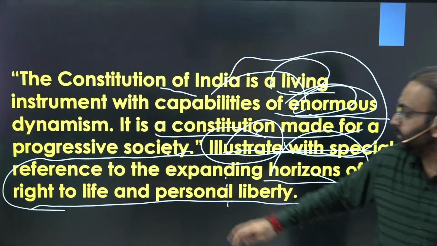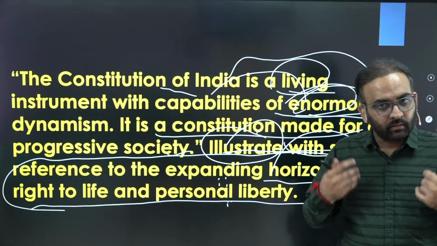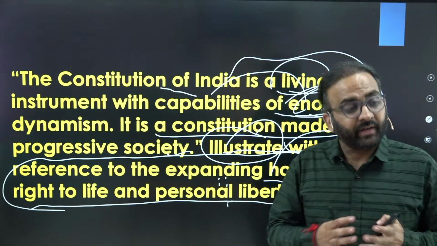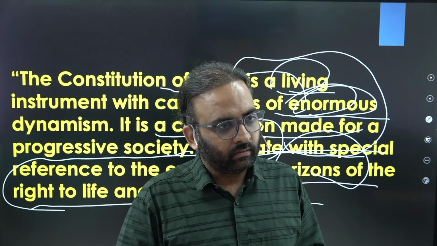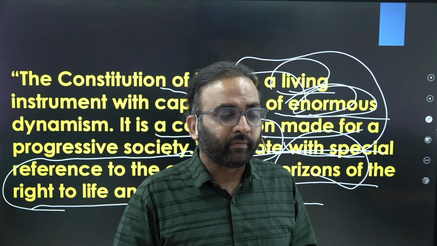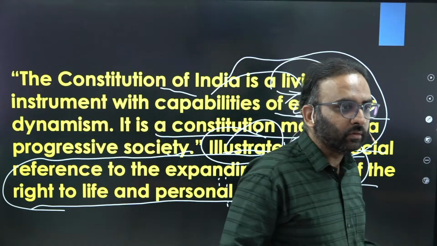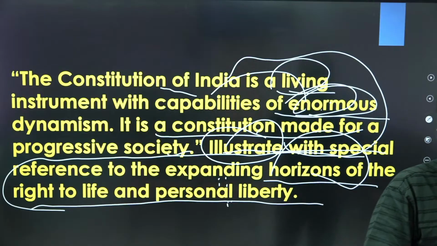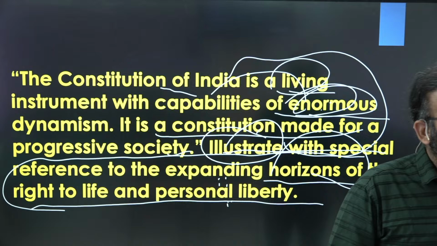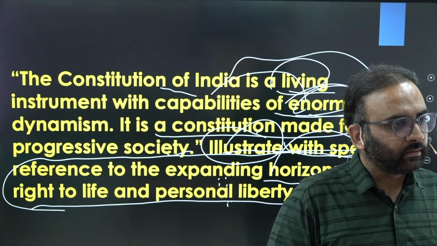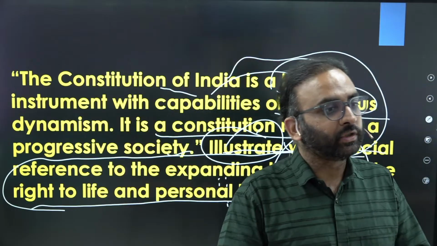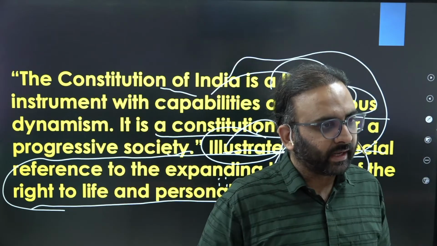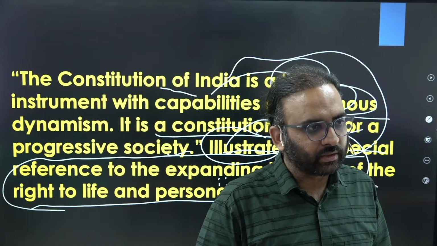And for this also you need to give, like during the emergency, the rights were taken away by the authoritarian abuse of the power of emergency under Article 352, right? Then the judiciary made up for it by expanding the rights. The Constitution was not able to make the directive principles enforceable because at that time the country was lacking resources and so on.